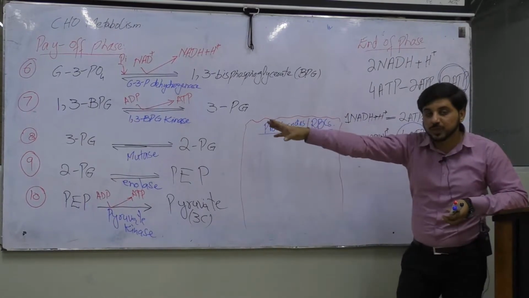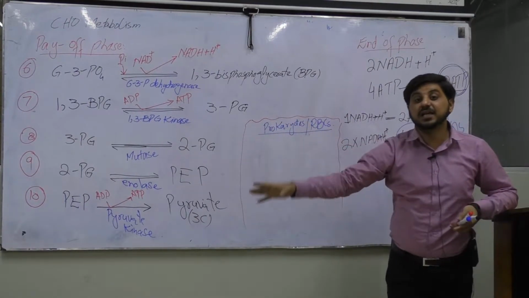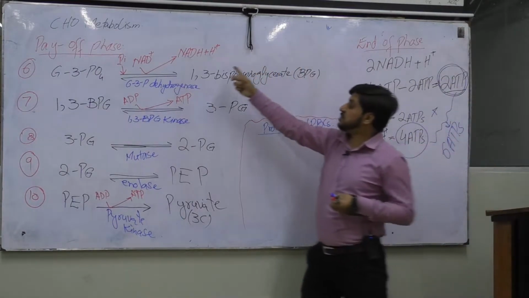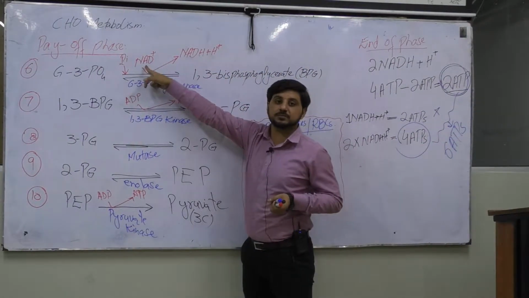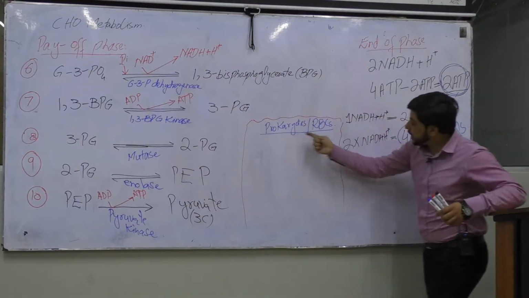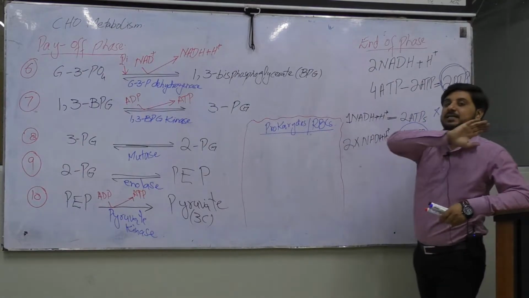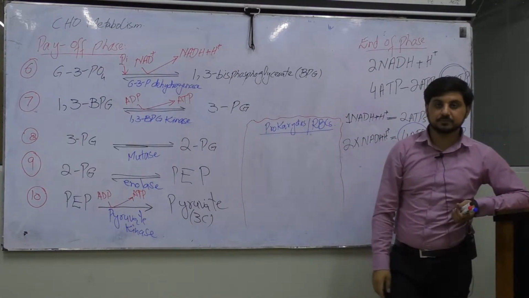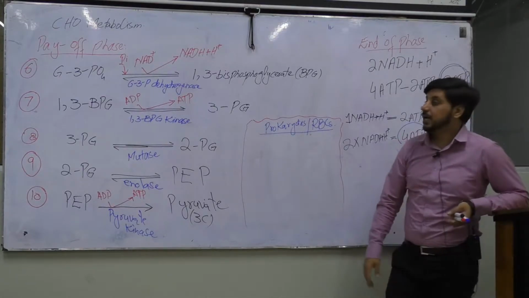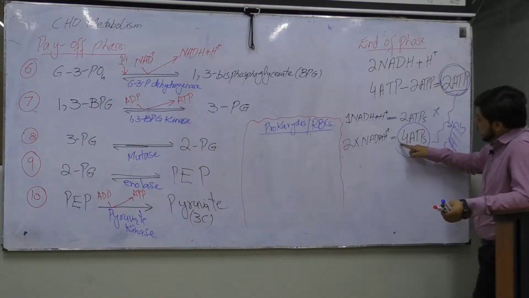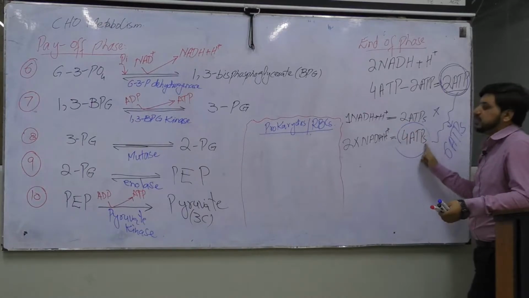Otherwise, if they don't go to mitochondria, they will never yield any energy, and they will be converted back into NAD positive. So, in the case of prokaryotes and RBCs, they don't have any kind of mitochondria. When they don't have any mitochondria, we are not getting these 4 ATPs.